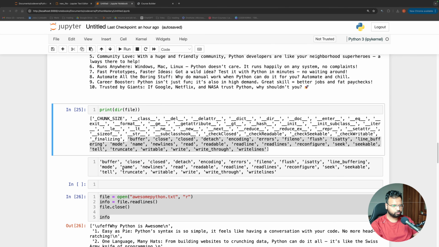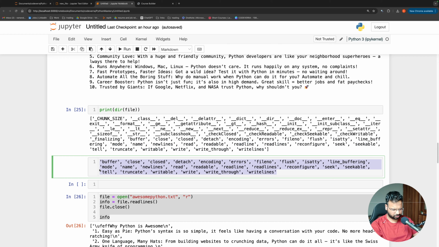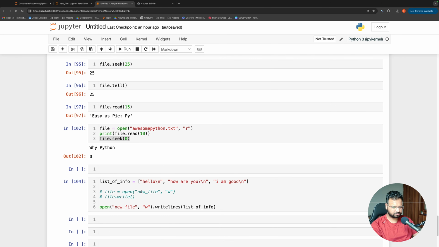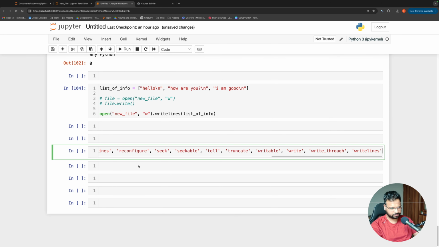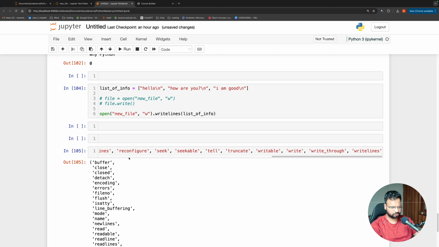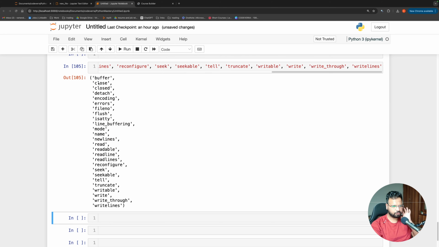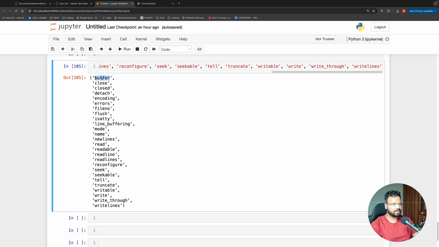There are a few more methods that I did not cover because they are not that important, and in the interest of time we can skip them over. But I'll give you a quick understanding of some of these. For example, buffer gives you information about the buffer on which it is working. You can understand buffer as this: when we are reading a file, it is stored in the RAM, and the operations happen in that intermediate stage. So it is storing the information in the buffer, and reading from the buffer.